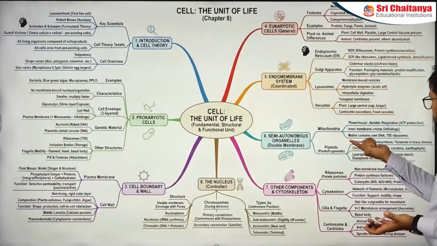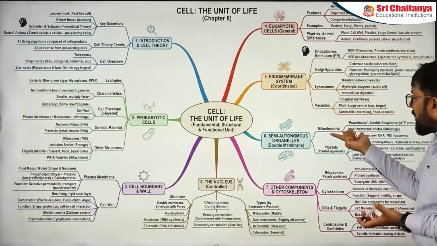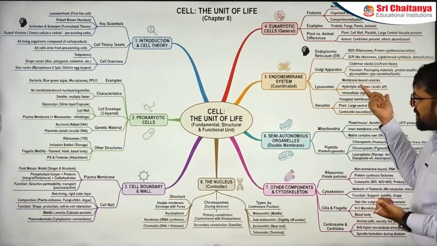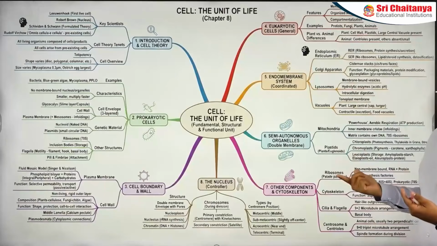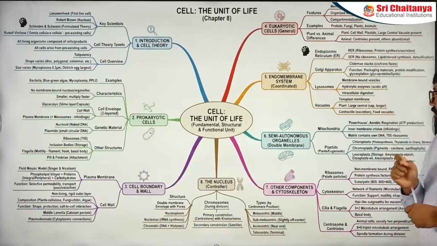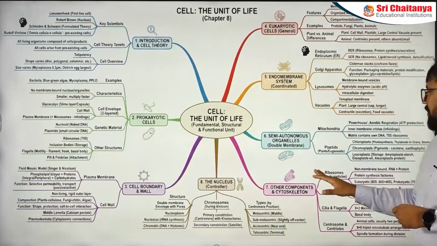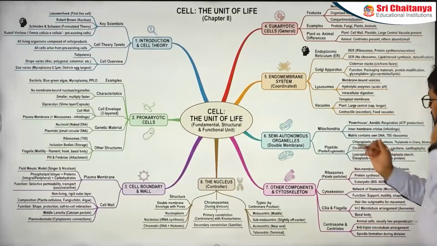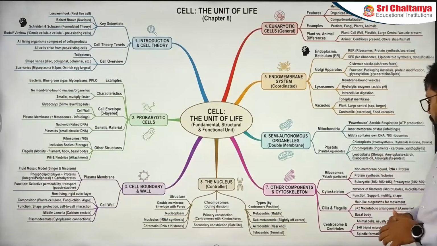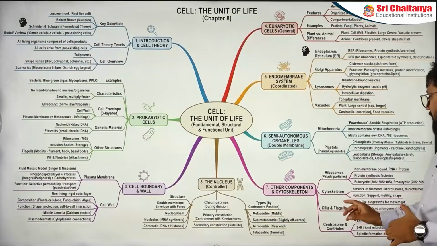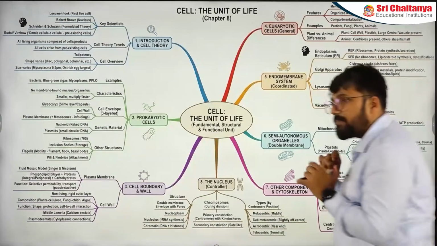Now that oxidative phosphorylation is nothing but the mitochondrial function. Easy sections, but at the same time, you have to connect the dots there. Very important parts. Now you talk about the other components, in which we have ribosomes, cytoskeleton, cilia and flagella. Let's make a connection here, a very important one.